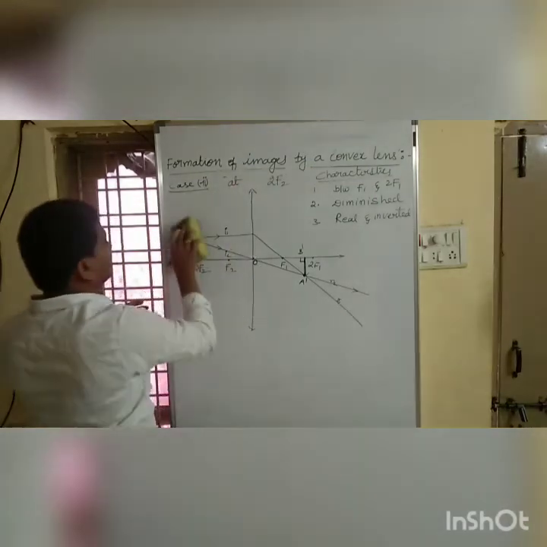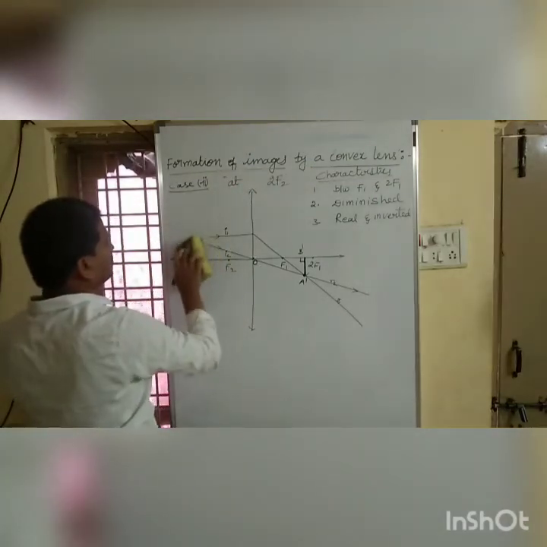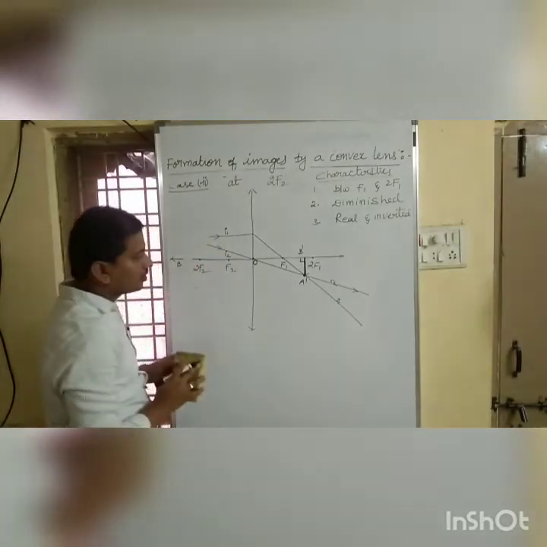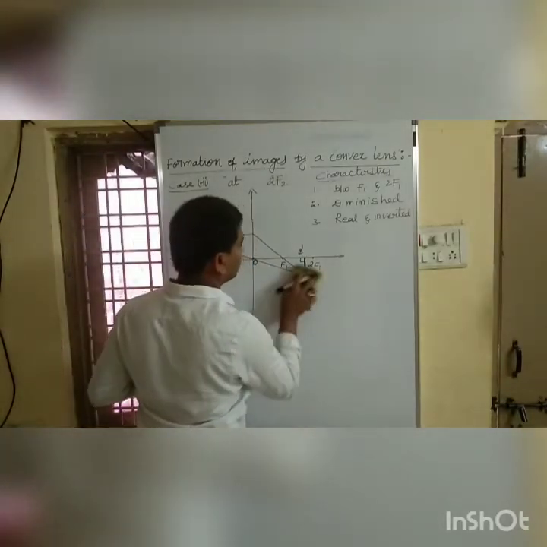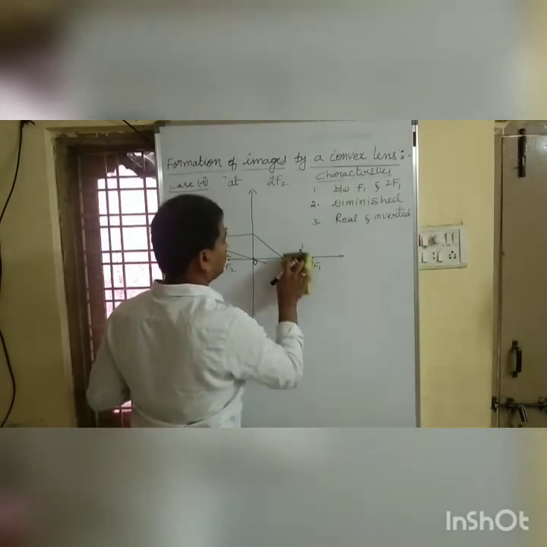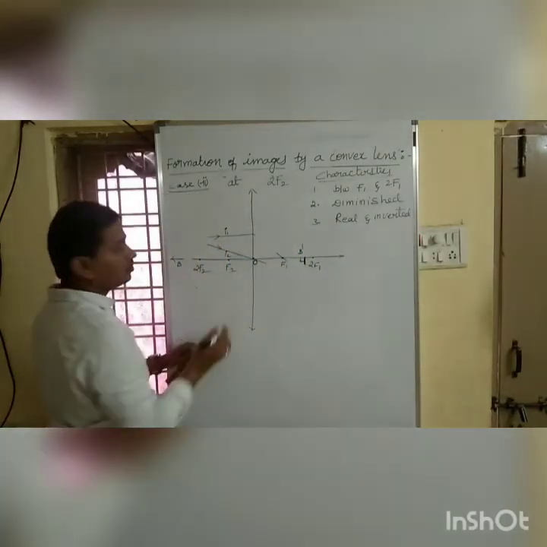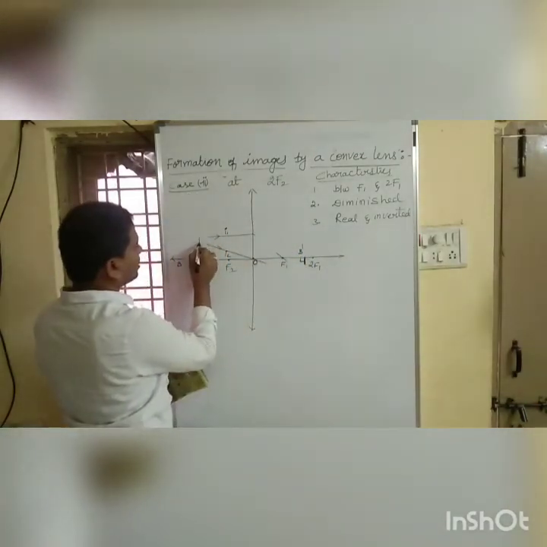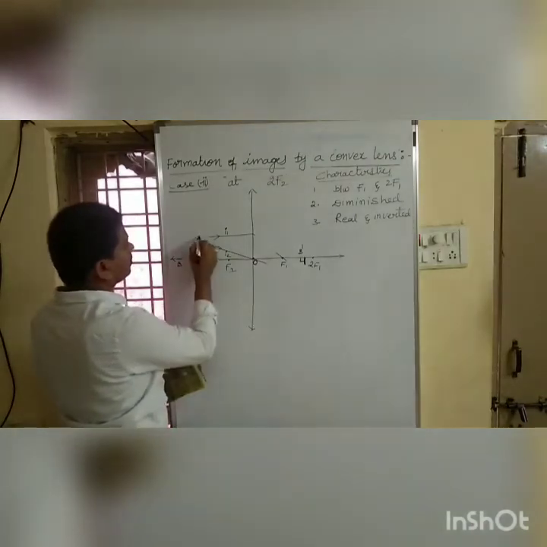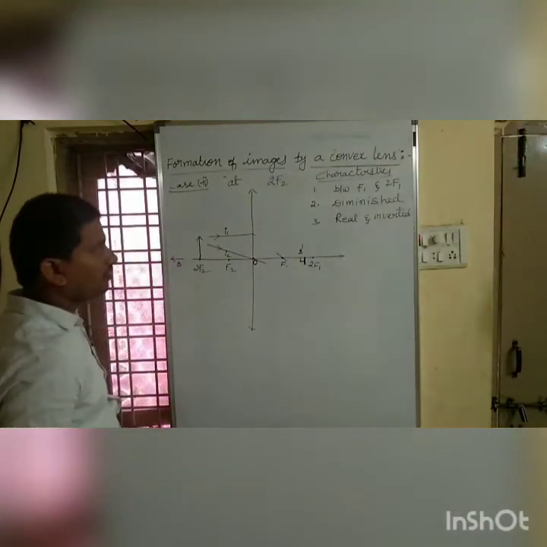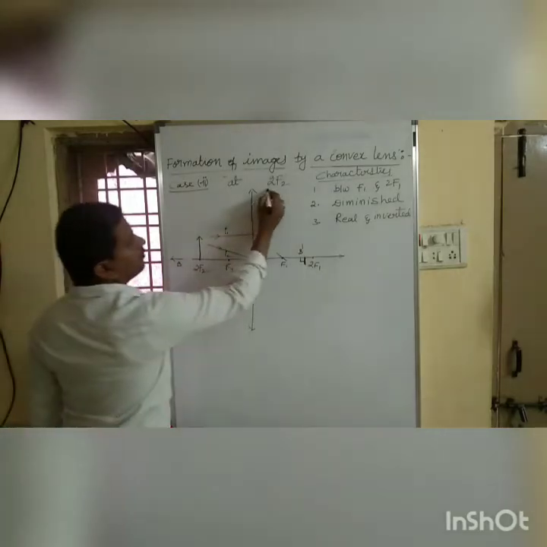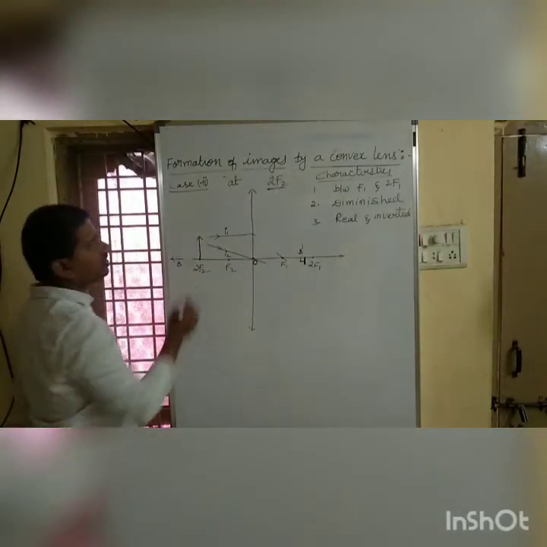If you place an object, where are we placing? We are placing an object at 2f2. Here let me place an object at 2f2, which is our third case.